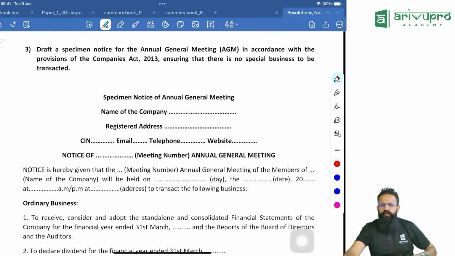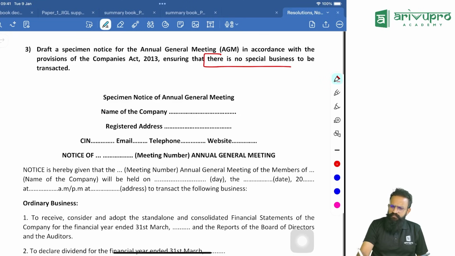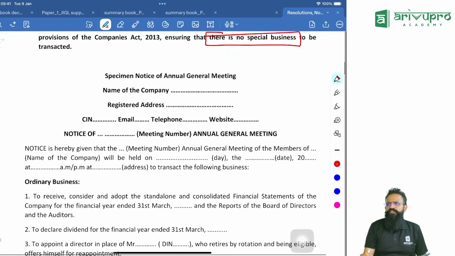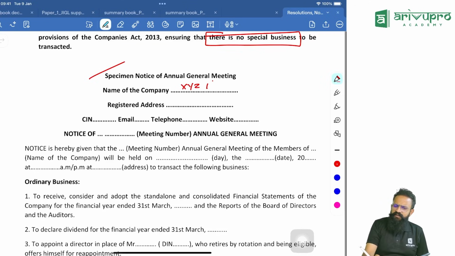Draft a specimen notice for AGM in accordance with the provisions of the Companies Act, ensuring that there is no special business. That means only an ordinary AGM. So this is the format of the AGM notice. First, I need to write the name of the company. I will write here XYZ Limited, having the registered office at Karnataka, having the CIN, email, telephone number, website.